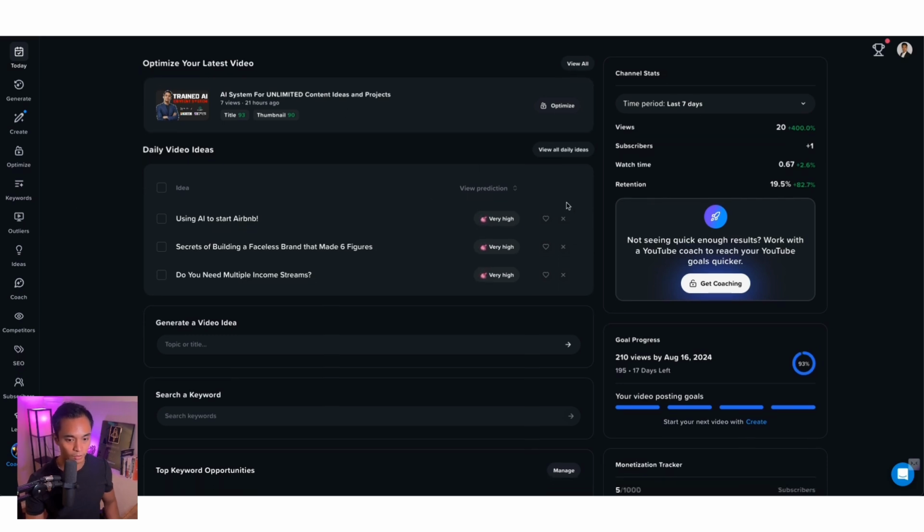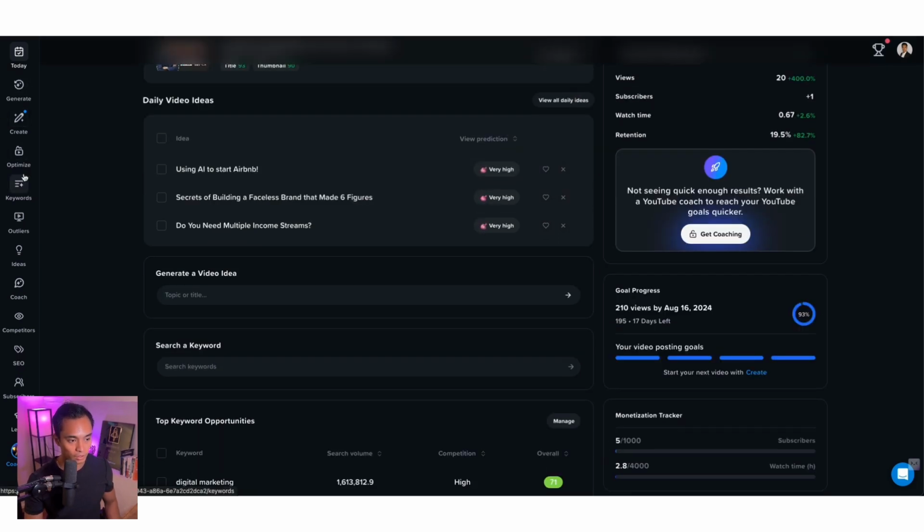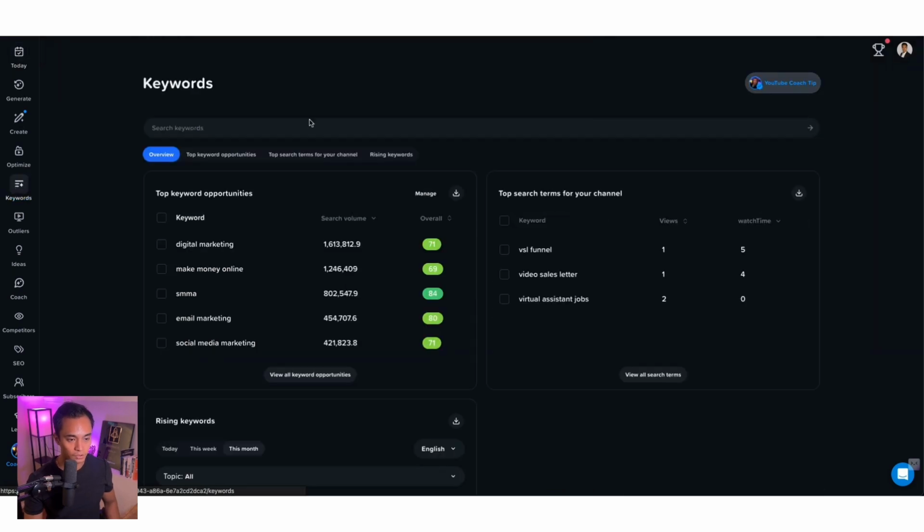So that's pretty cool. Now, here are the features that I like to use. The first one is keyword. This basically works like a Google search. You can search for specific keywords and you can see how many people are searching for it. The opportunity score is based off of how low the competition is in comparison to how high the monthly search result is. So the higher the score, the better it is for your video to be discovered.